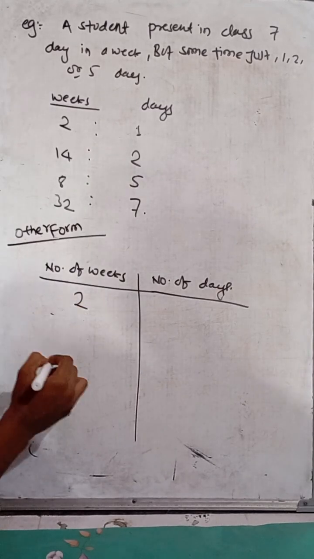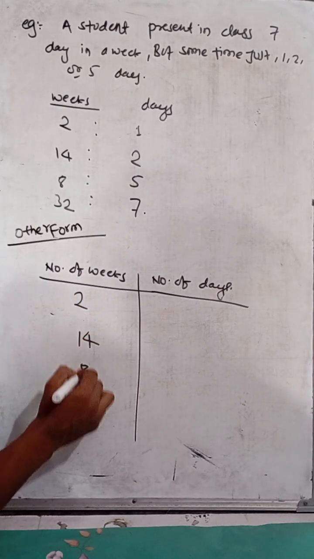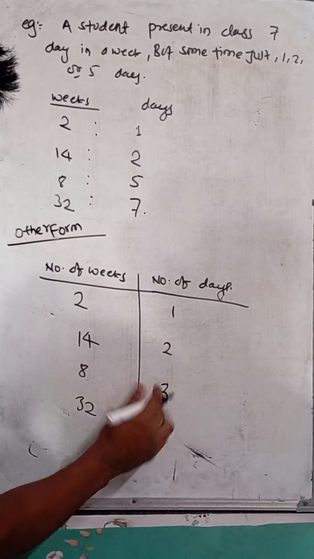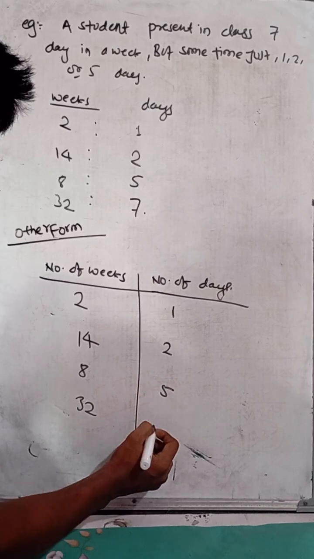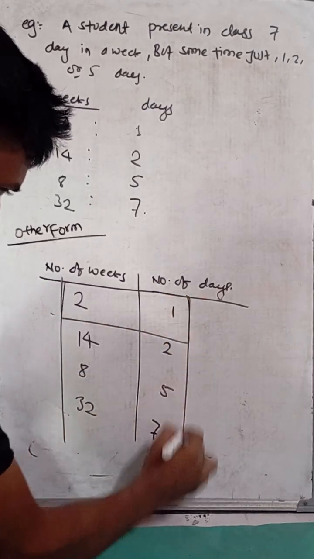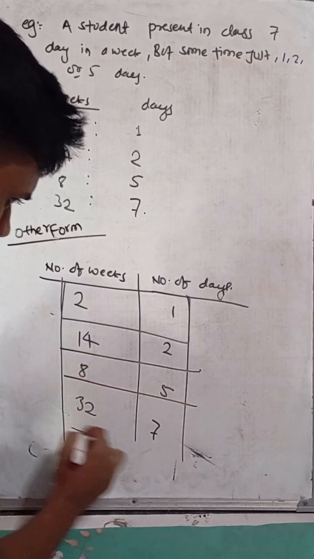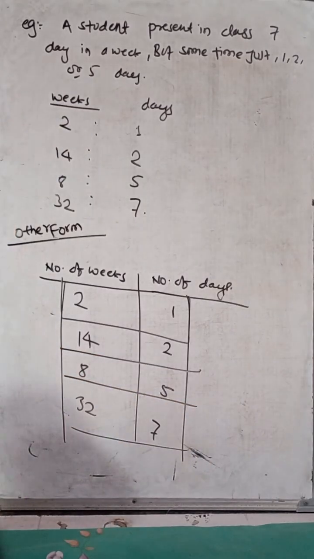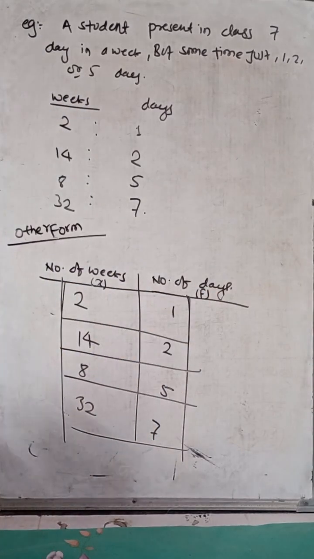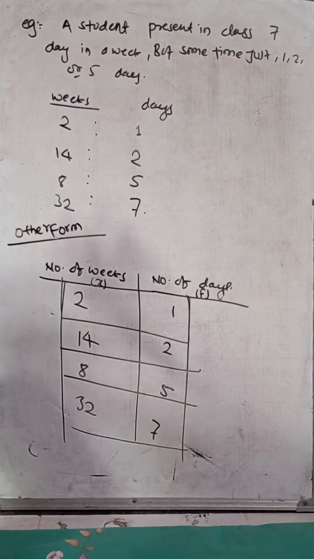Number of weeks 2, 14, 8, 32, and number of days 1, 2, 5 and 7. That is our table. Let's suppose it's x and it is f, just for now. So tell me, which of the two is simpler and easier to understand?